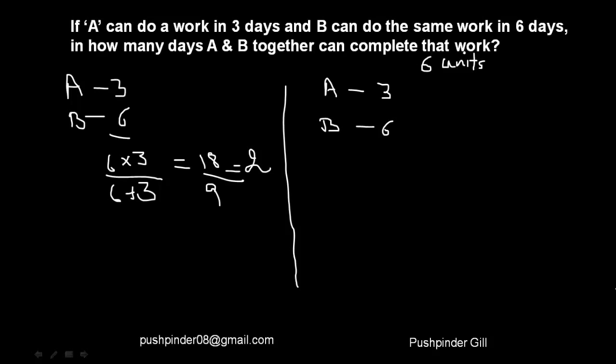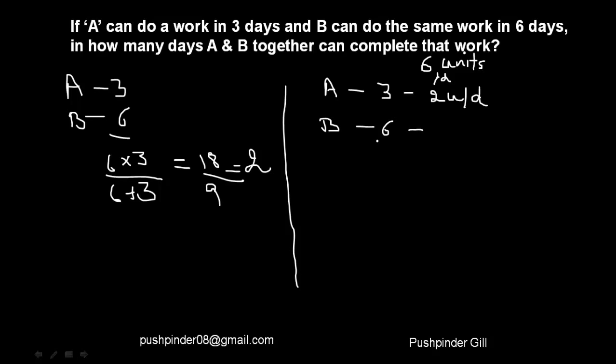It can be anything. It's making 6 burgers, or it's walking 6 kilometers. It can be anything. So the job is of 6 units. Now if A finishes the job in 3 days, that means per day he will be finishing 2 units. So it is 2 units per day, right?